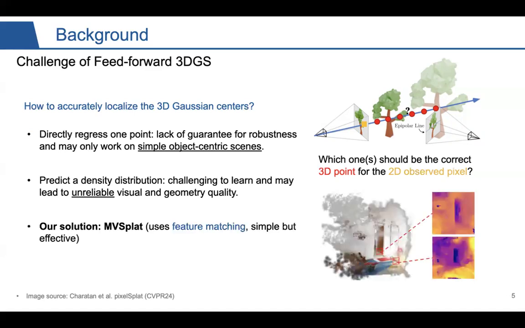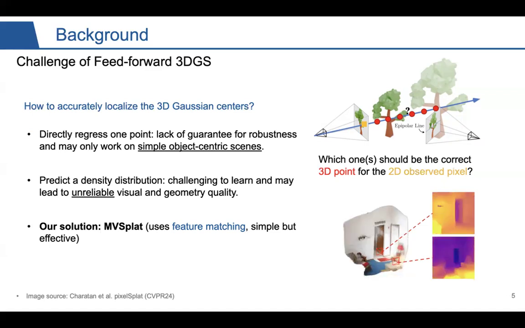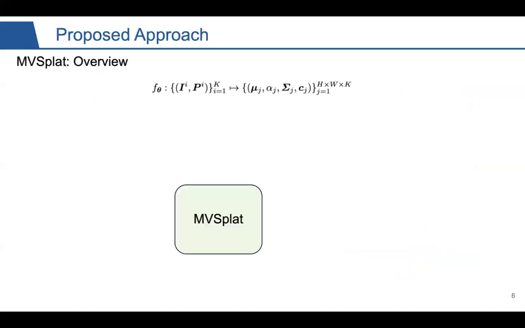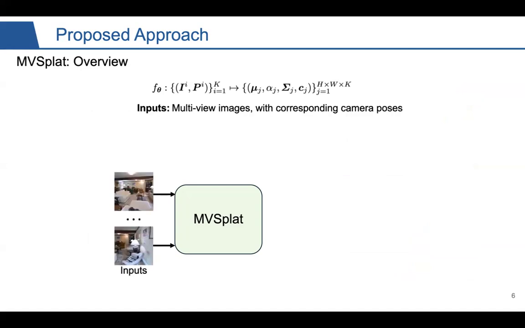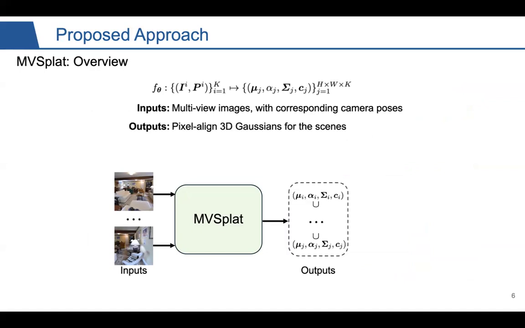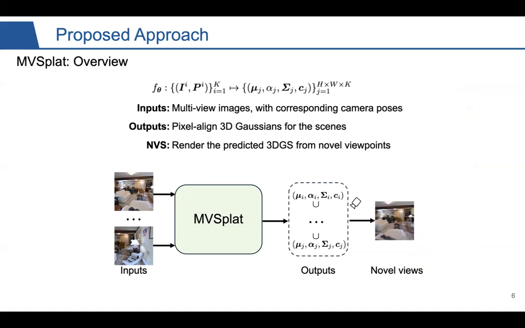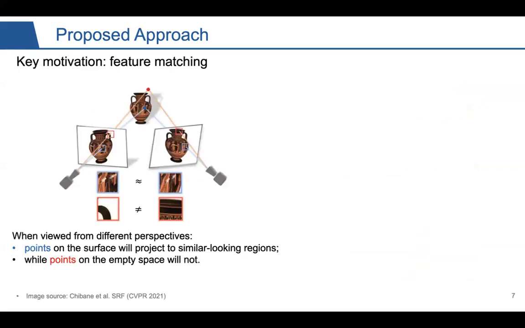Our solution to this issue is MVSplat, which uses feature matching as the key motivation and offers a simple but effective solution that gives us better visual and geometry quality. In a nutshell, MVSplat aims to learn a mapping from images to 3D Gaussians. It takes as input multiple images with the corresponding camera poses, and it outputs the pixel-aligned 3D Gaussians for the scene, so that we can render the predicted 3D-GS to get novel view images.